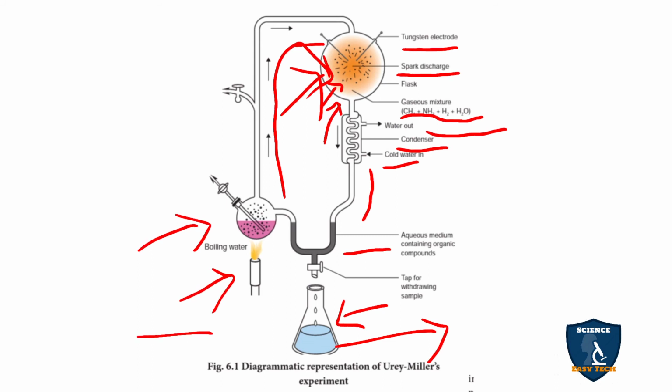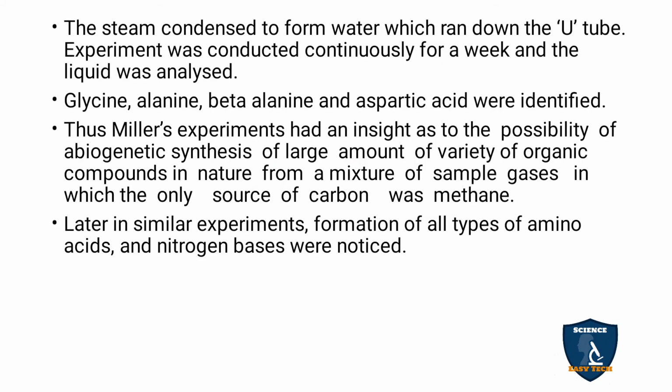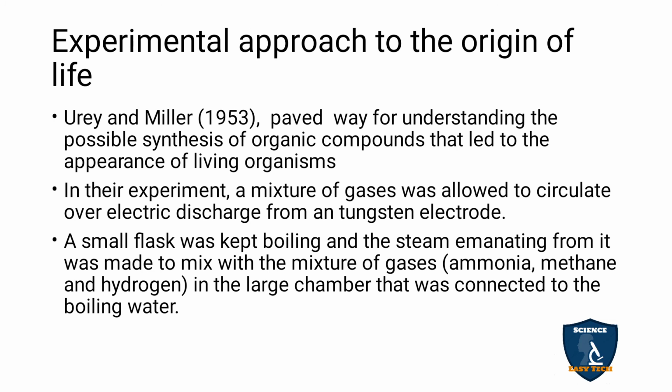According to Urey Miller, the nucleic acid was RNA. After some evolution takes place, DNA replaces the RNA as the genetic material. So now DNA is the genetic material. That means RNA, as we talk about some of the viruses, that is the probiont. The viruses have been developed, so they possess RNA, but now evolution has taken place and it was replaced by DNA. So this is the experiment, and now I will explain according to it.